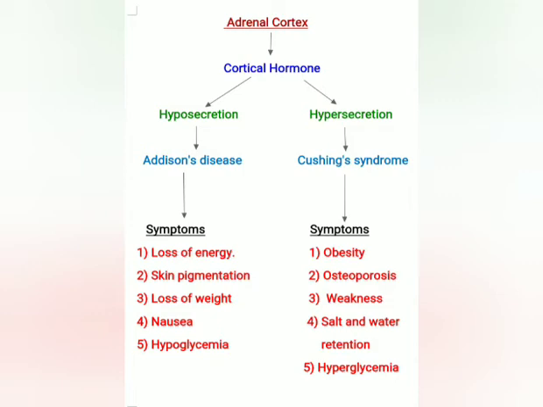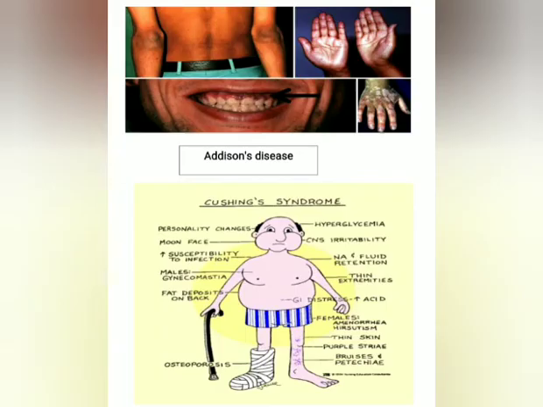Whereas Cushing's syndrome leads to obesity, osteoporosis, weakness, salt and water retention in the body, and hyperglycemia, which means higher blood sugar level. So here you can see what happens in Addison's disease and Cushing's syndrome.